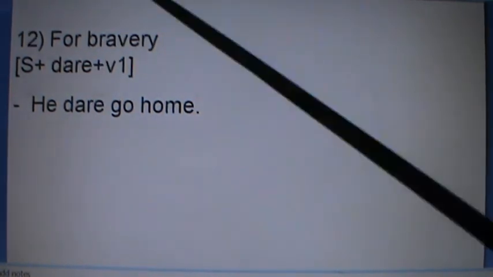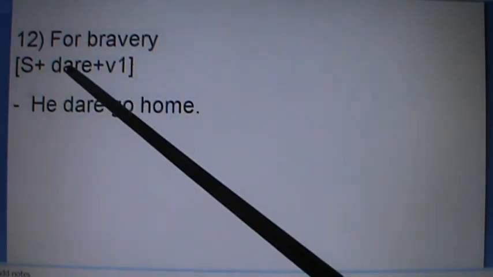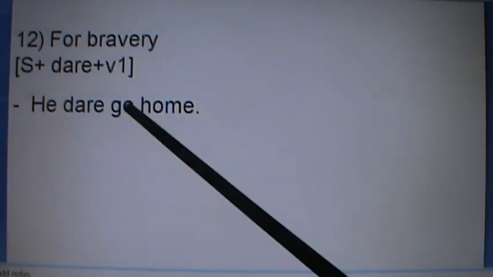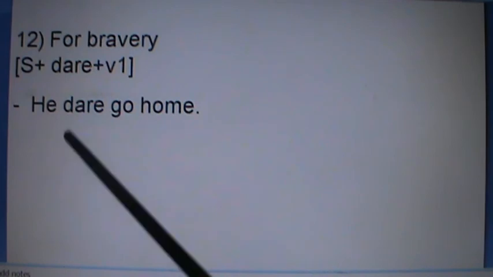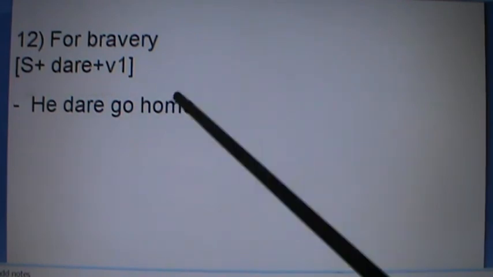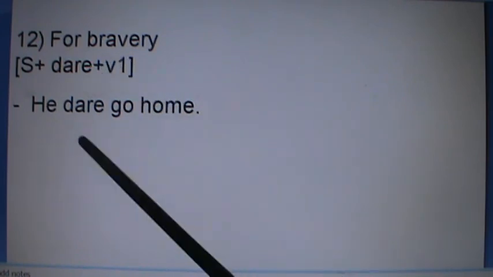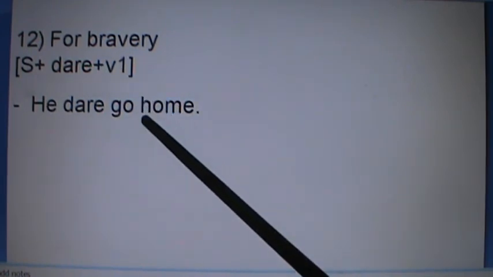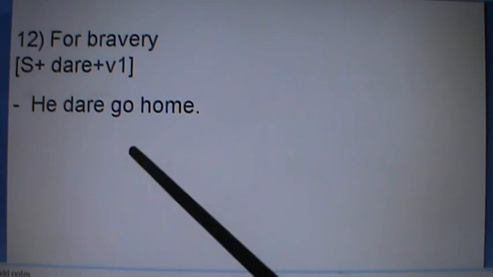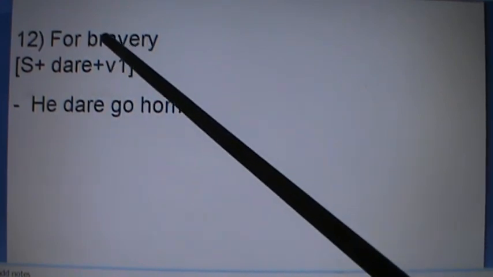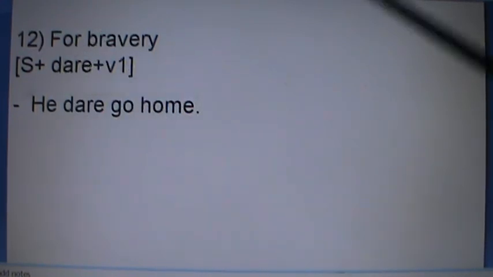Next, number 12, for bravery you can have this form: dare plus verb 1. He dare go home. ऊ घर जान साहस गर्छ. He dare kill tiger. ऊ टाइगरलाई मार्ने साहस गर्छ. It means, how dare you speak to me. In this way we can express daring statements, bravery type statements.